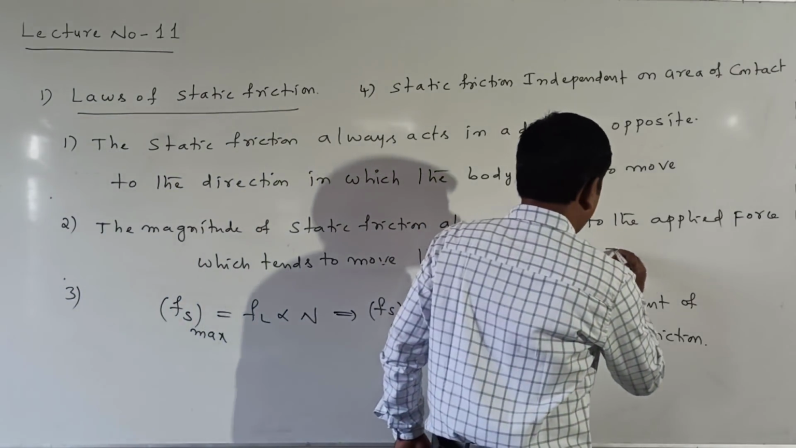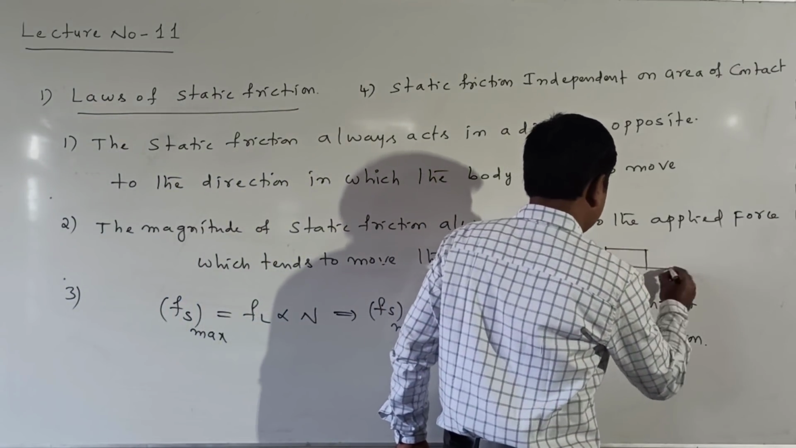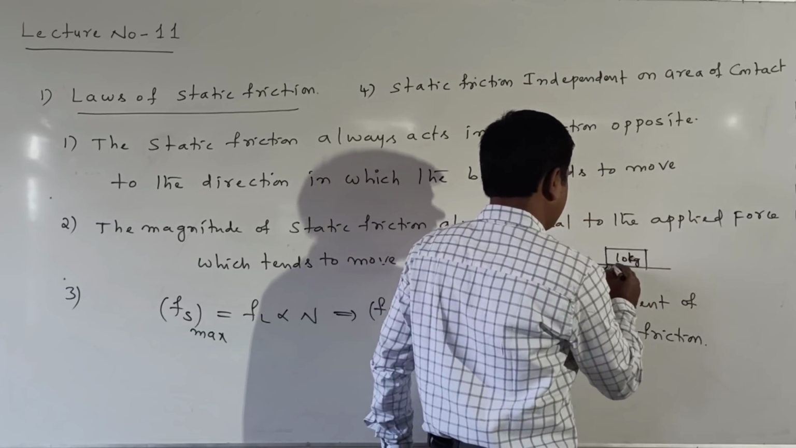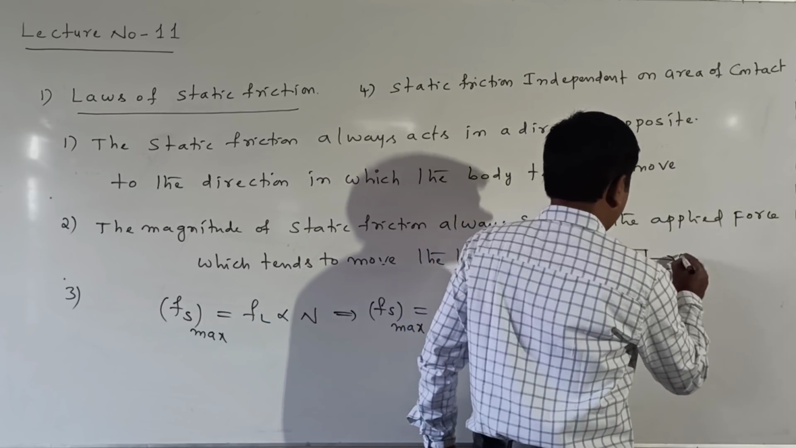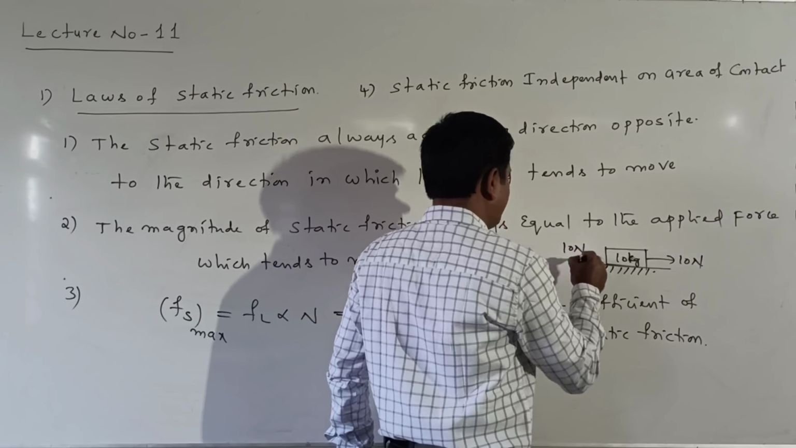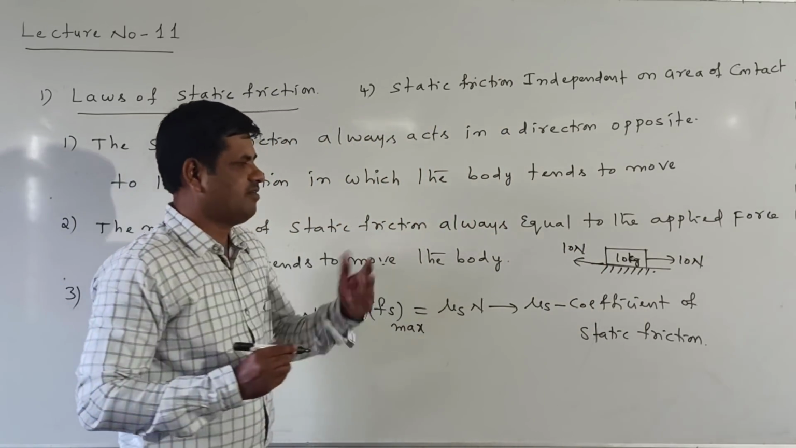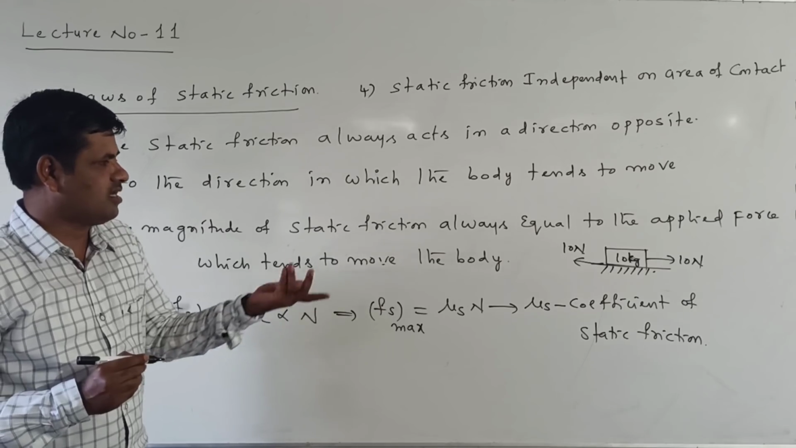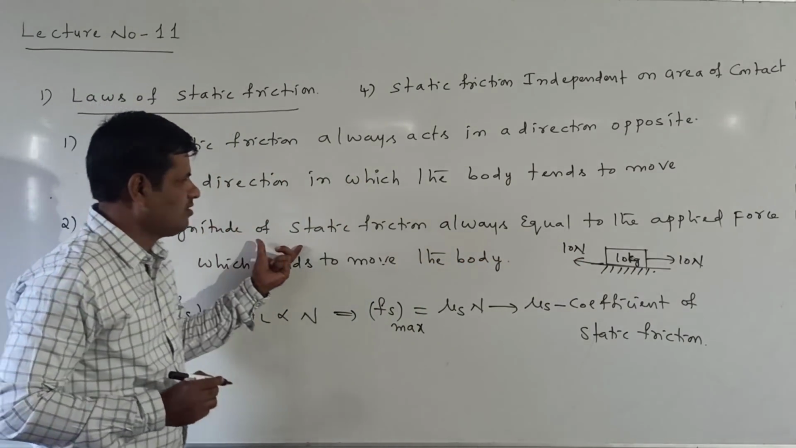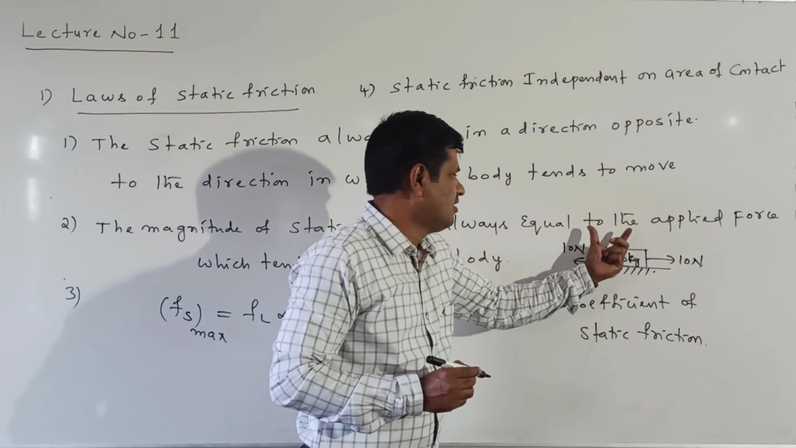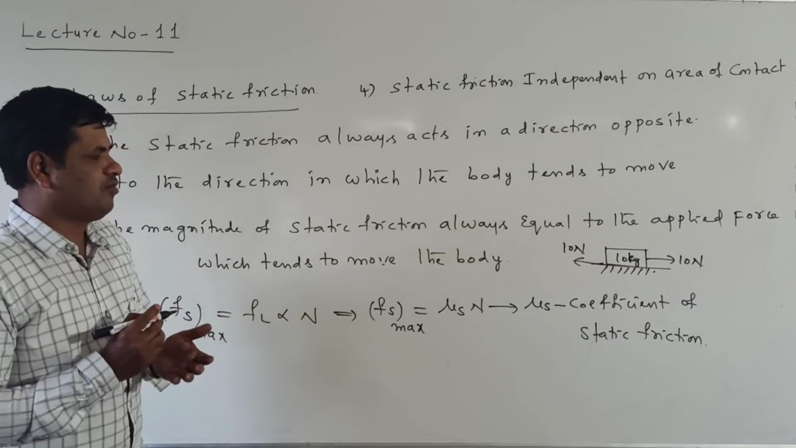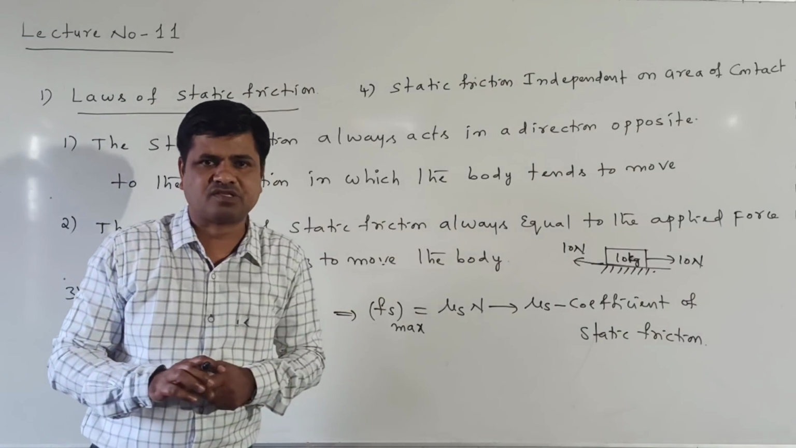Suppose a 10 kg block I am placing on the surface of the table. I am applying the force of 10 Newton. Here friction is also acting with how many Newtons? 10 Newton. The static friction is acting with 10 Newton. That's the reason we are saying that the magnitude of static friction is always equal to the applied force, that is the magnitude of the applied force.